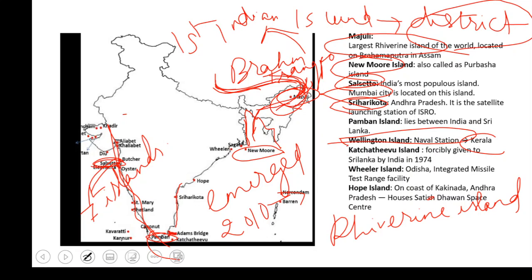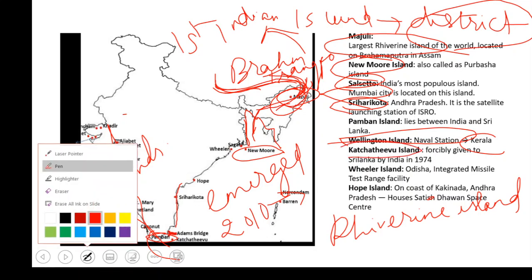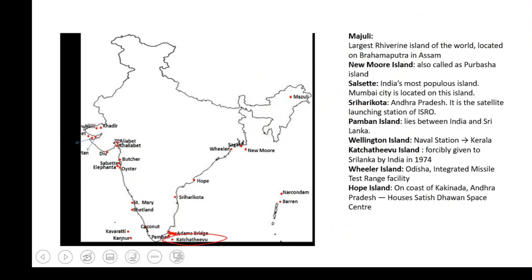And the next one is Katchatheevu Island. Here we have Katchatheevu Island. It used to be part of India, but during Indira Gandhi's reign, this was given to Sri Lanka. So now legally it belongs to Sri Lanka. It was given to Sri Lanka in 1974, during the reign of Indira Gandhi.